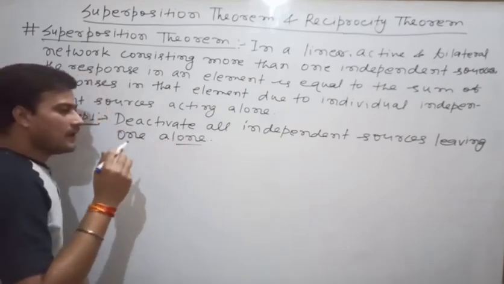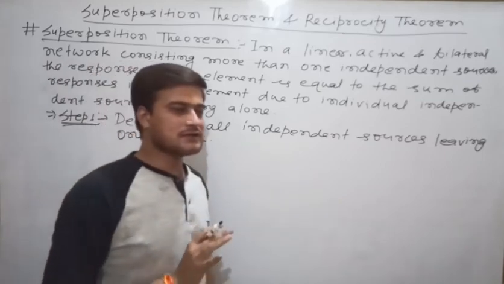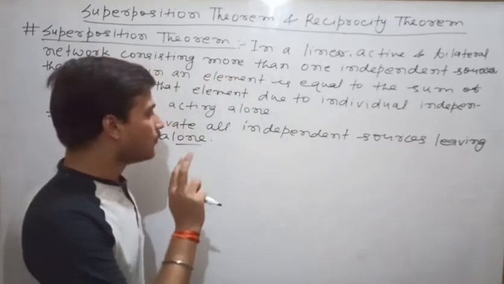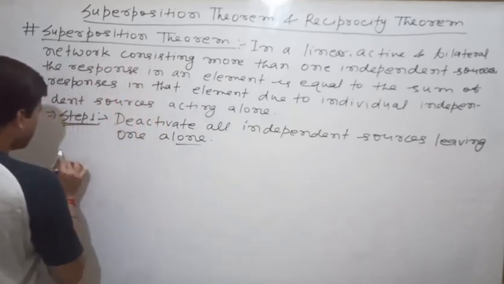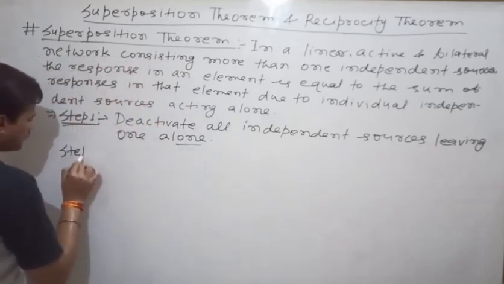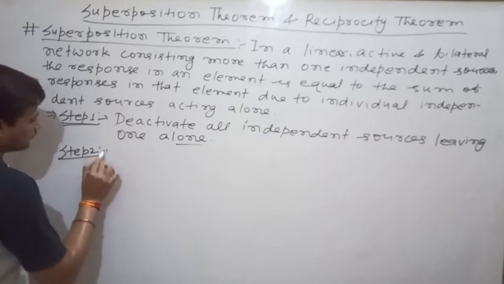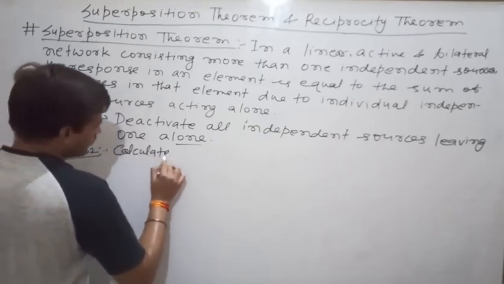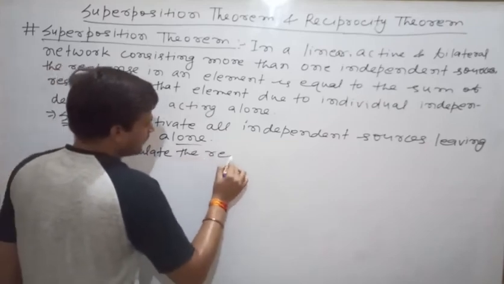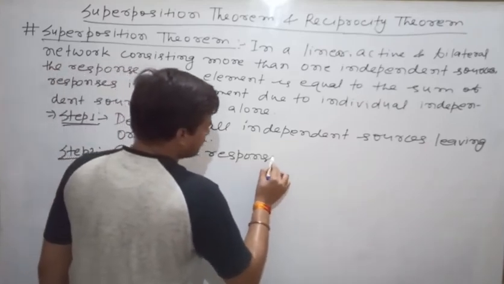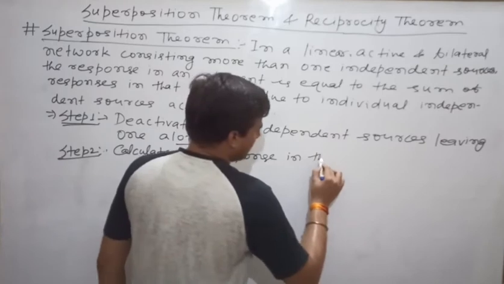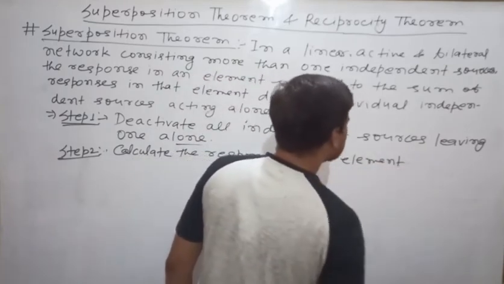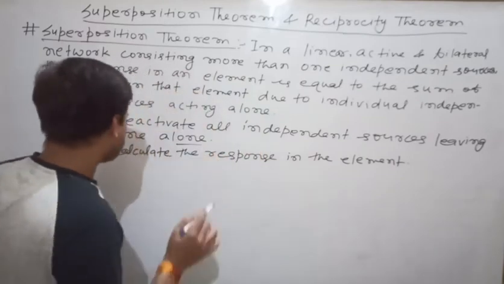That means if a circuit has 3 independent sources, then we have to deactivate 2 independent sources and there will be only one independent source. Step 2. Calculate the response in the element.